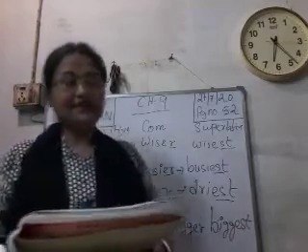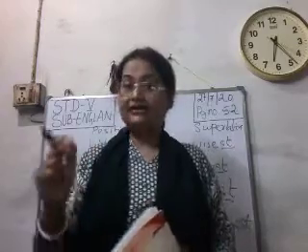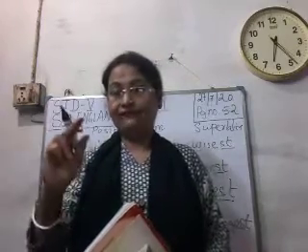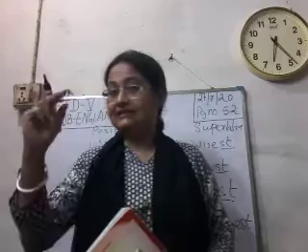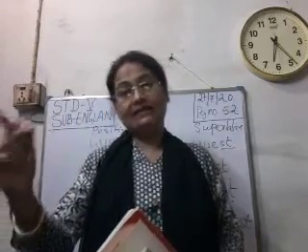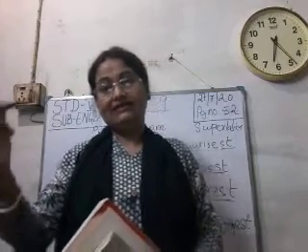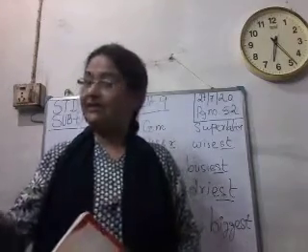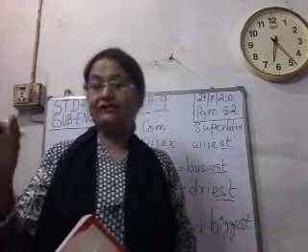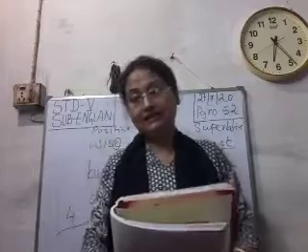In the same way, see fat, F-A-T. Fat, fatter, fattest. T has doubled itself in comparative degree, isn't it? And then fattest, F-A-T, T has doubled itself, and then according to the rule, in superlative degree we are adding E-S-T, and in comparative degree we are adding E-R. Is it clear?